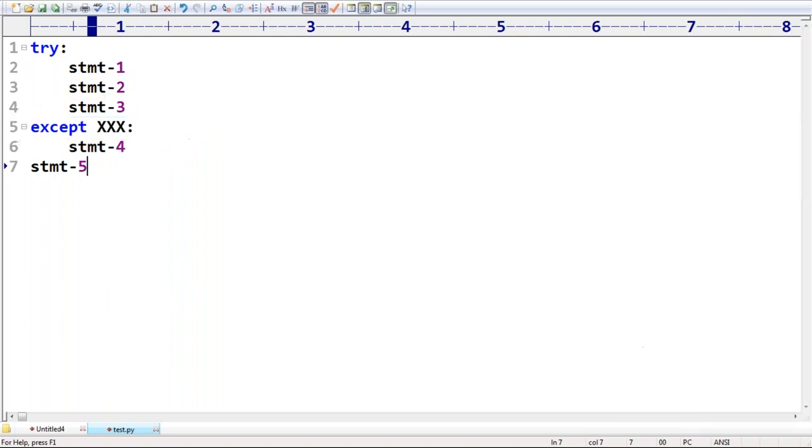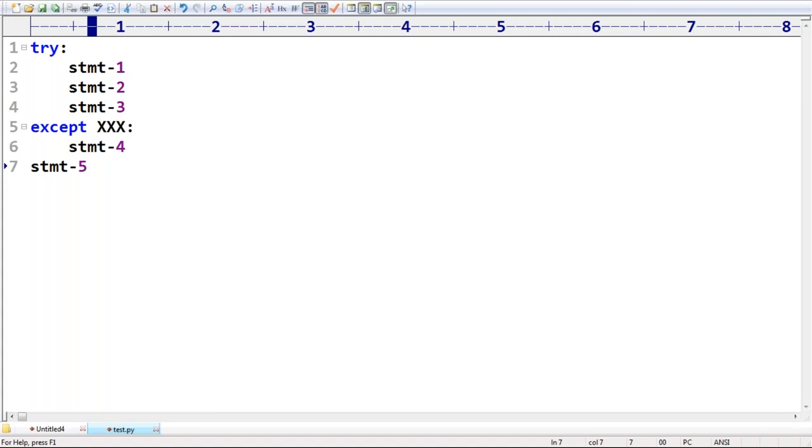That's why within the try block, you have to write only risky code, but not normal code. Normal code is not recommended inside a try block. We have to write only risky code. Remember that, sir. Okay, first thing.